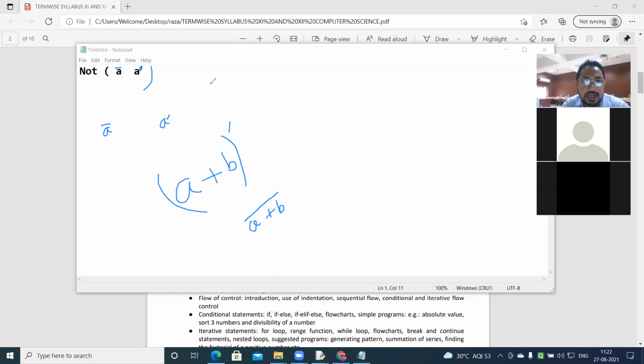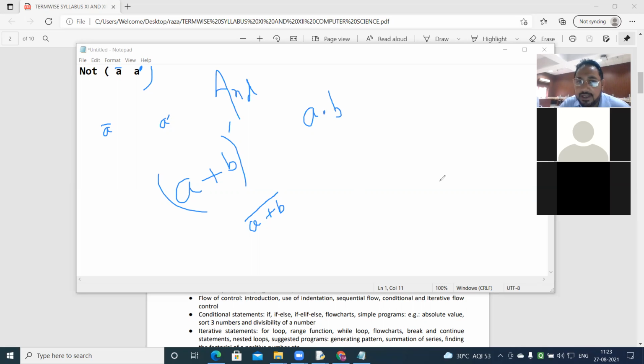Now next is your and. How will we write and? Suppose we have a and b. It works between two operands, so we'll simply write a dot sign, a dot b, that is and.